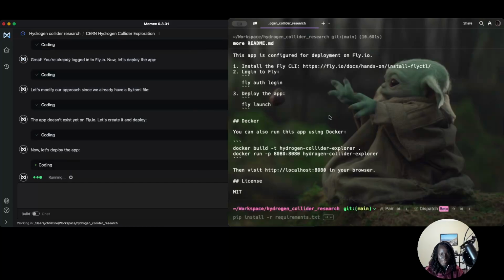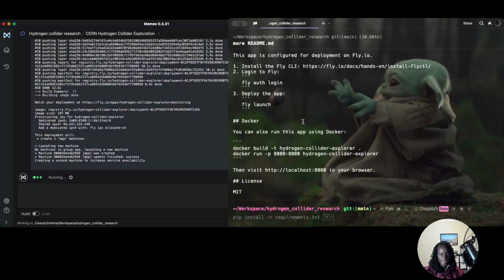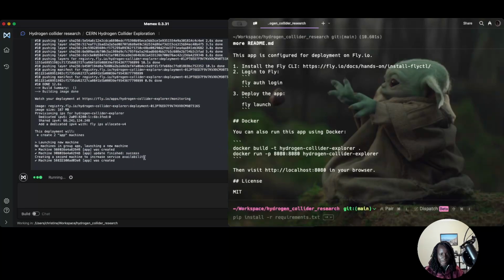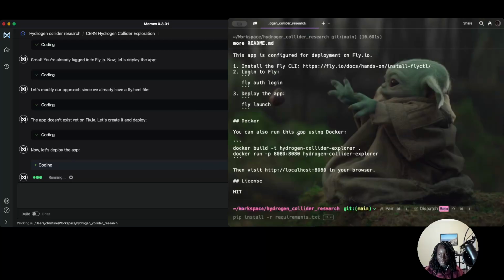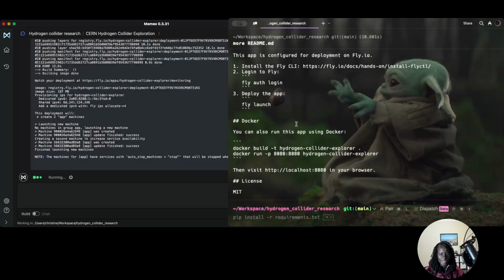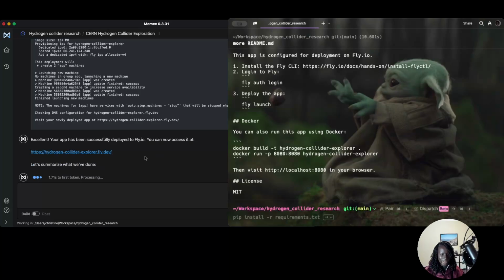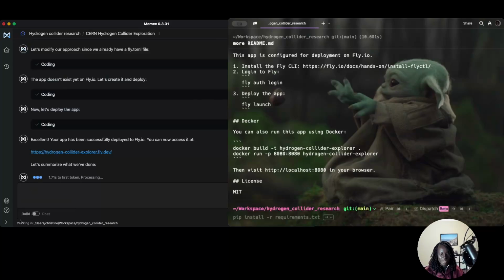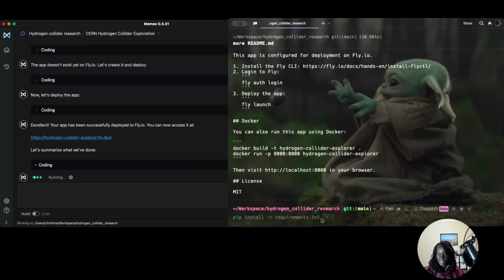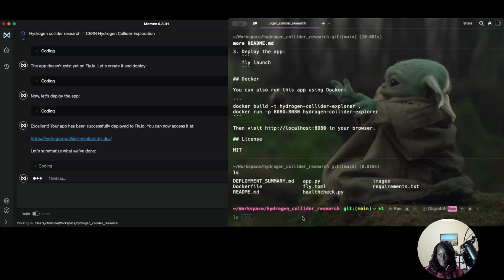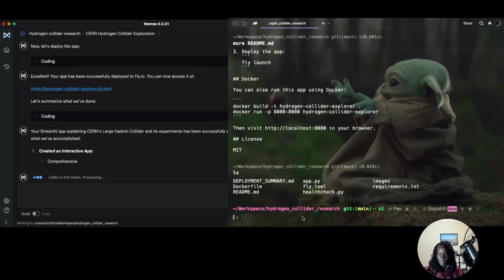So as we're looking at it, it's running the app, and I can always go in here and see how it's doing on Fly.io. It's setting up the machines that are needed. I wish I'd left this window open so I can look at it. Ooh, now it says I have a file. Oh my gosh, I've got this all set up, and it's even summarizing what it's done. I'm going to click on the link. And even here, I can just do an ls and see what it's done. It even gave me a license.